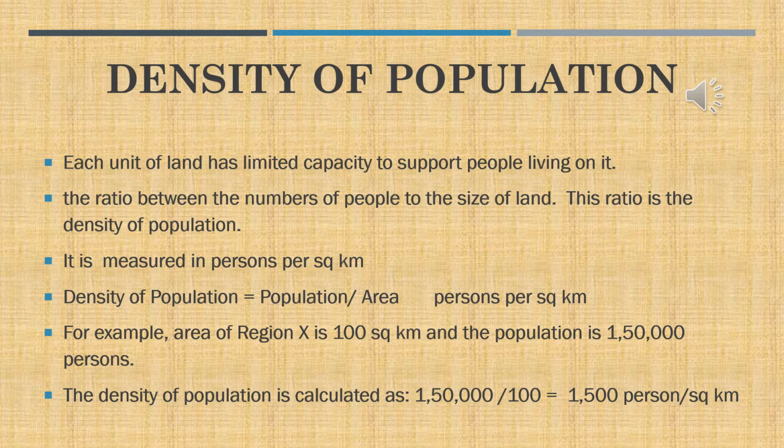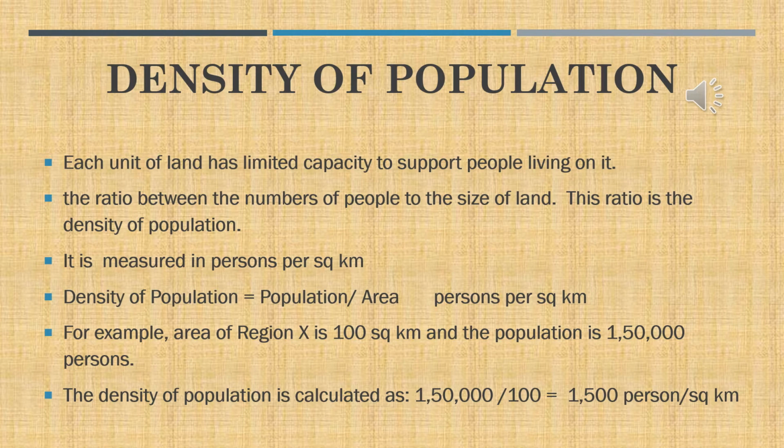It is measured in persons per square kilometer. The formula to find the density of population is population by area, and the answer is given in per square kilometer.